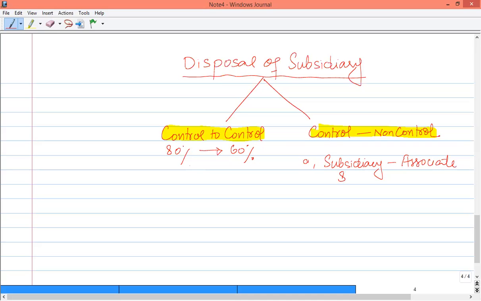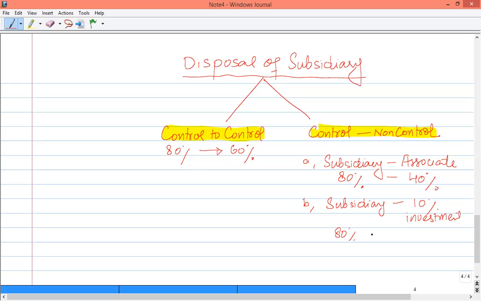That means initially we have 80% shares in that company, and now after disposing of some shares, we have 40% shares. Another scenario might be that we have an 80% share in a subsidiary, and now it becomes a simple investment under IFRS 9.